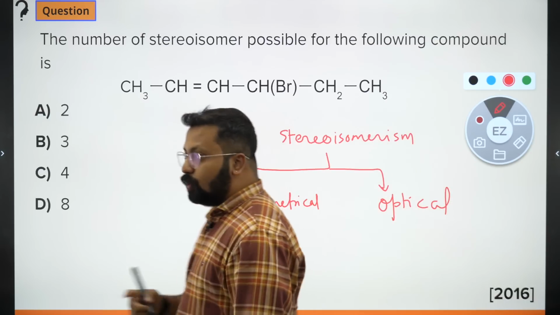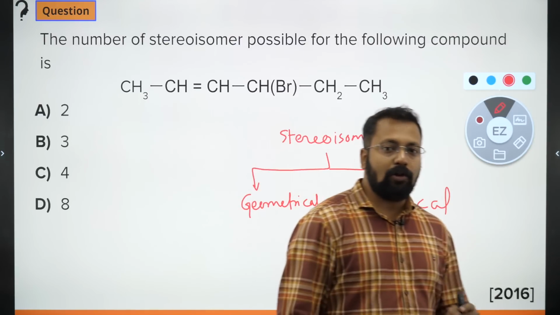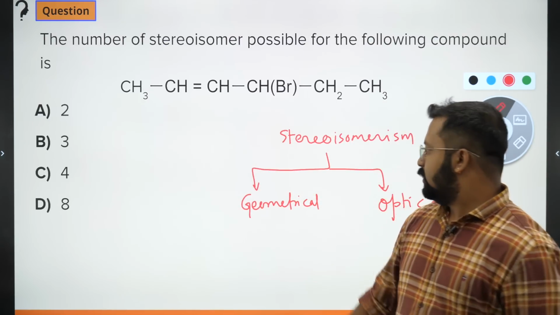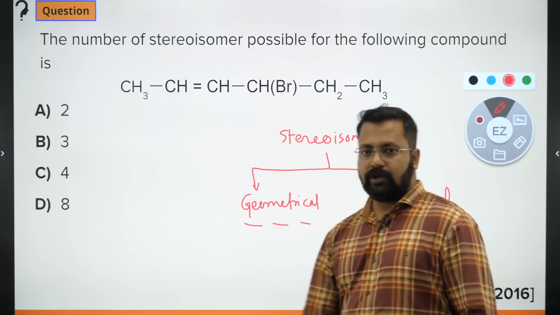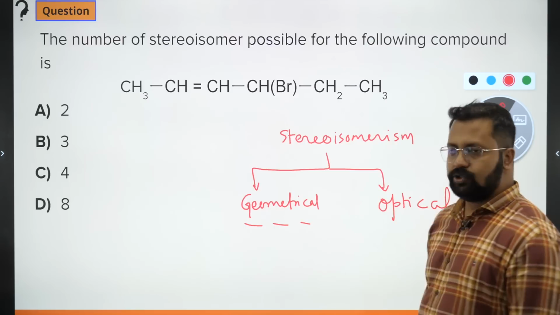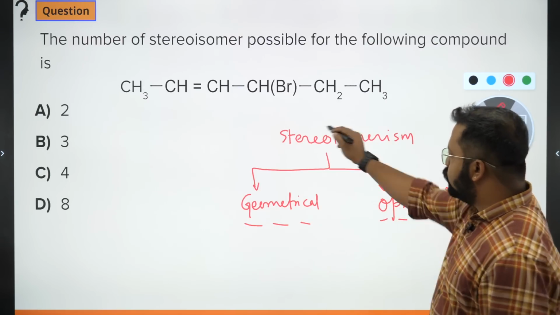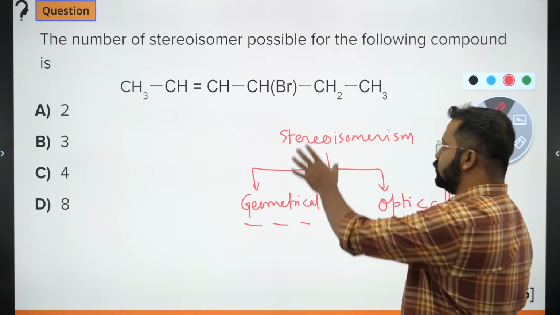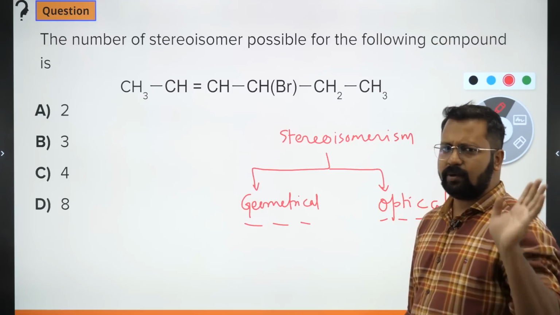A compound which is capable of showing geometrical isomerism will also be exhibiting stereoisomerism. ठीक है? एक कंपाउंड जो कि geometrical isomerism शो कर रहा है will also be showing stereoisomerism. A compound which is showing optical isomerism will also be showing stereoisomerism, but सारे कंपाउंड जो stereoisomerism शो कर रहे हैं, they are not exclusively optical. That is what my point was.